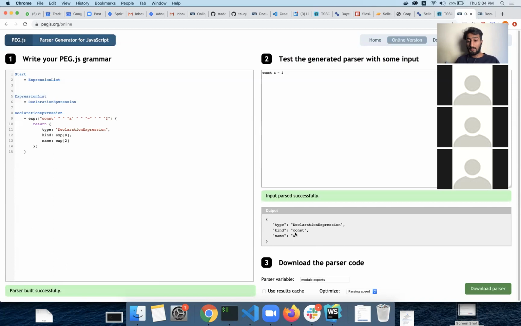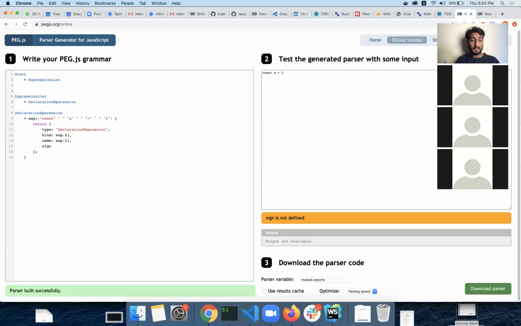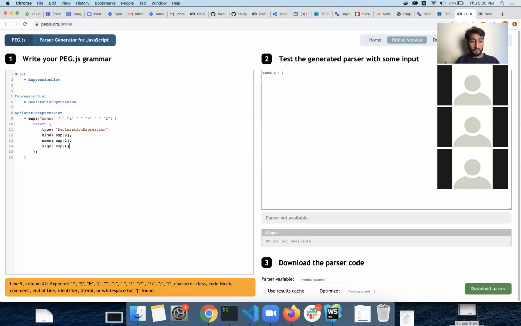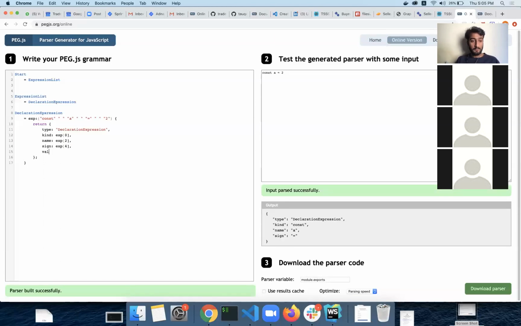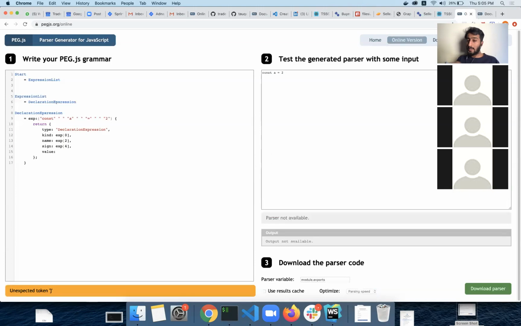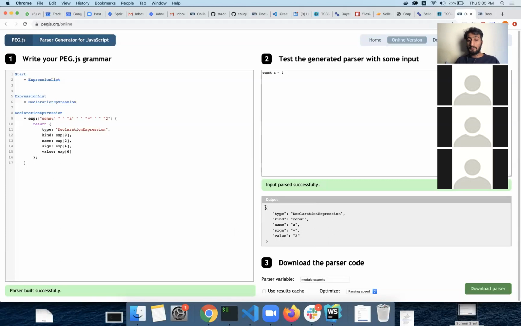So look at this, name is a, and similarly we can get the sign, or maybe we can just use any meaningful name, and then we have the value. This node can be changed into any key value pair, but I'll keep it as simple as possible. So this expression is going to be maybe 6. So look, we have this syntax as a node now. So this is a proper node which is a declaration expression, which has a kind of const. It can be let and something like that as well.